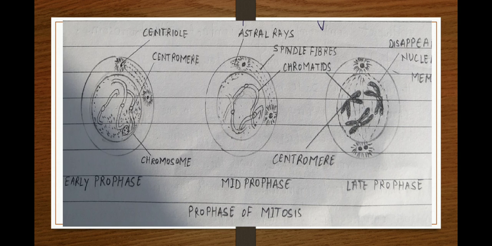Before starting prophase, we will study what interphase is. Interphase is called the resting stage of the cell. In interphase, the chromosomes are greatly extended and spread in the nuclear compartment. When condensation of chromatin takes place in interphase, it calls for cell division.